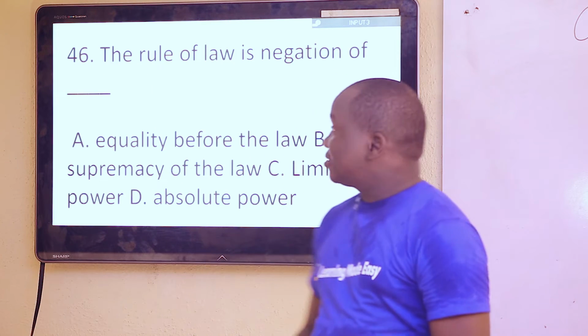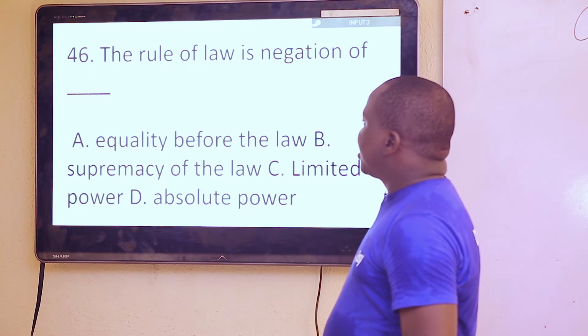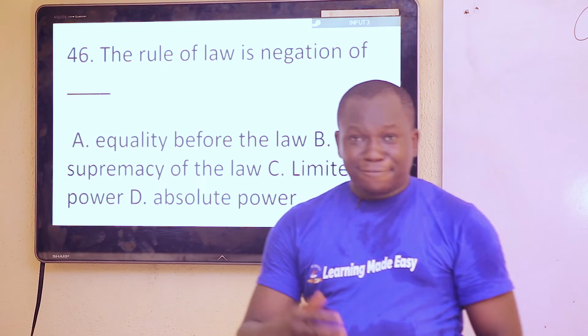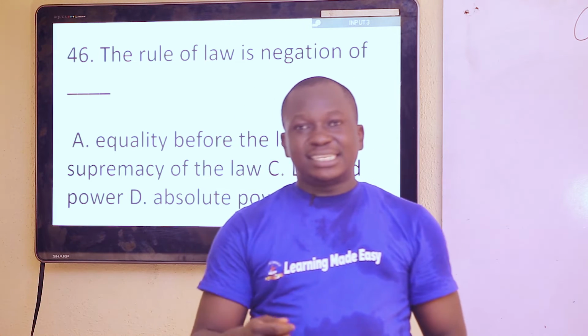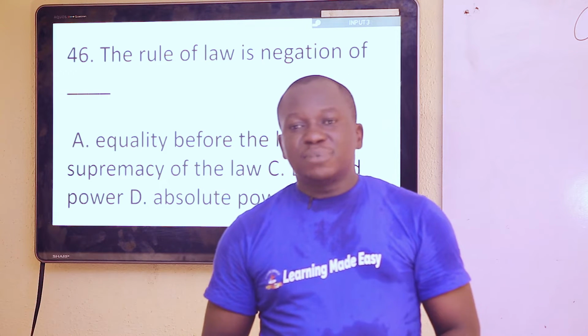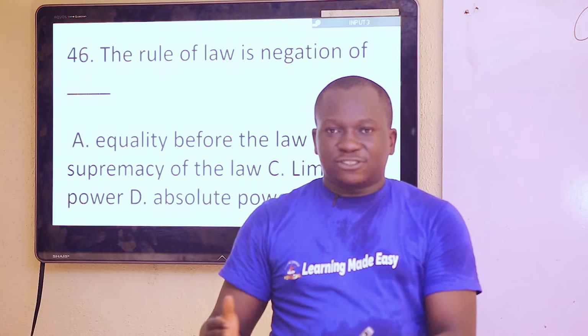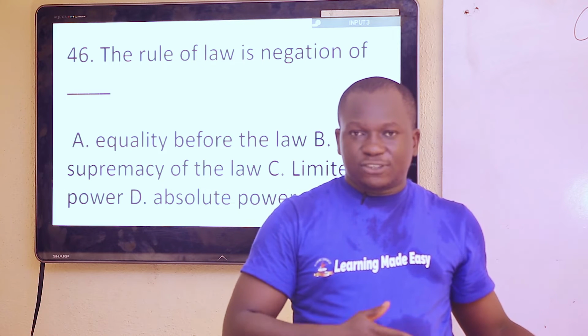Now to the 46th question. The rule of law is a negation of dash. You have to know this, students, that what is negation? Negation is from the word negative or negativity. So negative means against something or something that does not align with what we have been discussing.